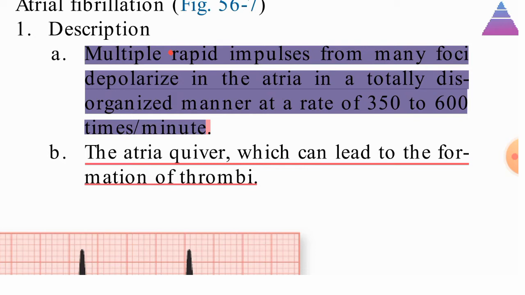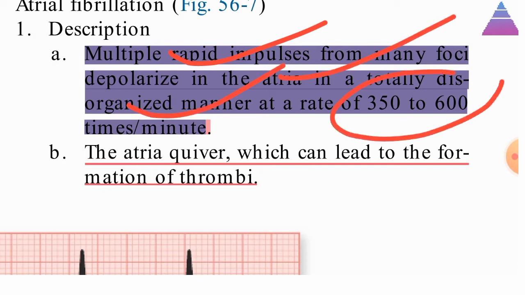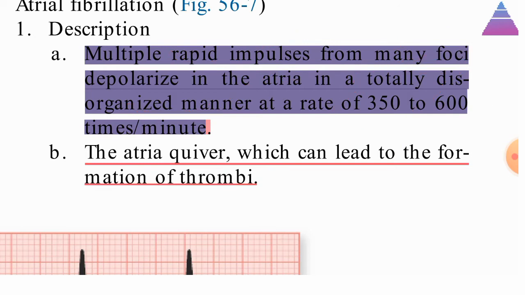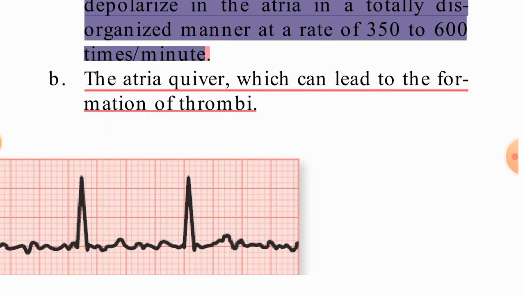There are multiple rapid impulses from many foci depolarizing the atria in a totally disorganized manner at a rate of 350 to 600 times per minute. So there will be fast vibration in the atria. In a minute it will vibrate more than 350 times. The atria quiver, which can lead to the formation of thrombi.